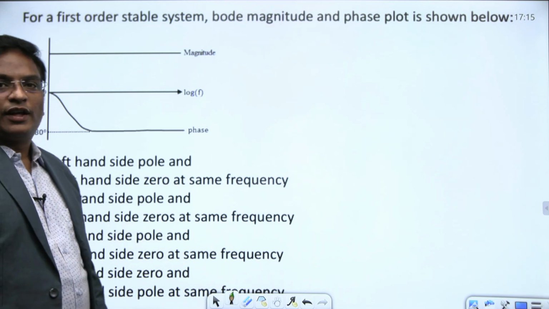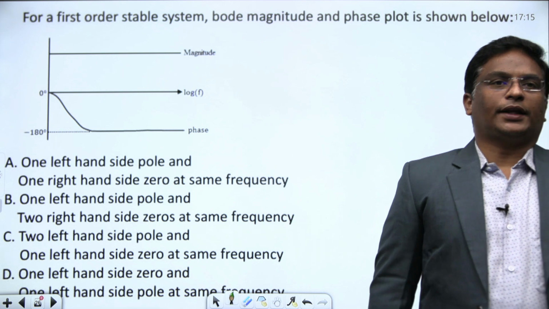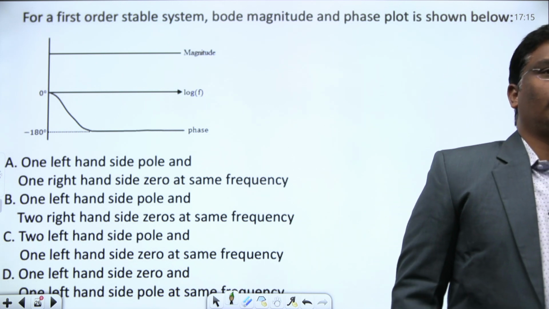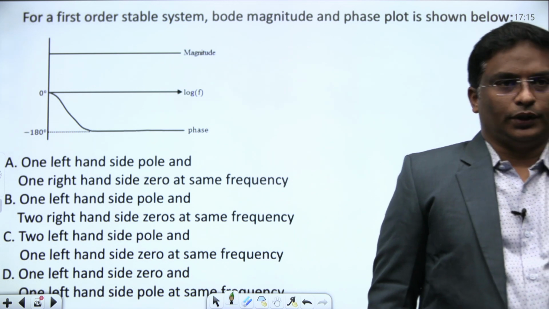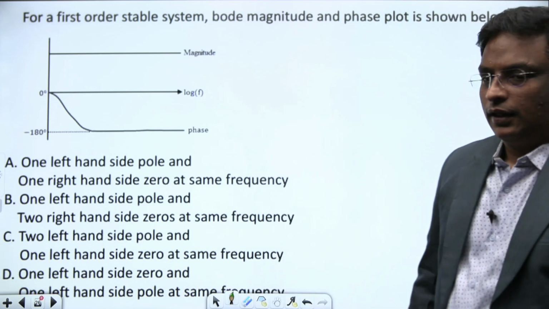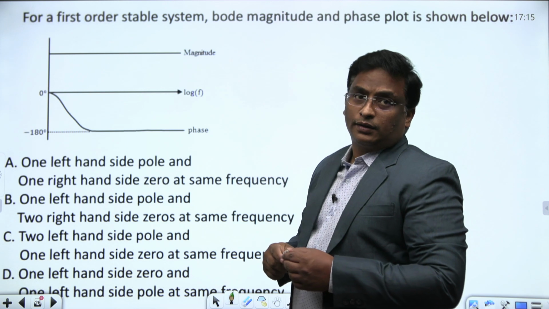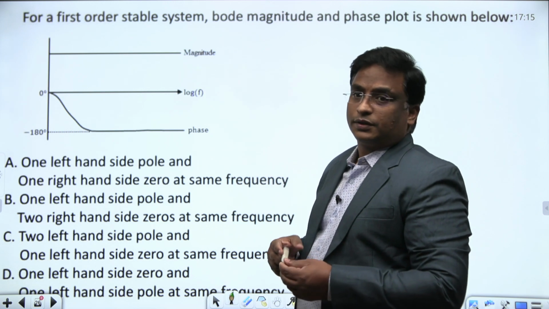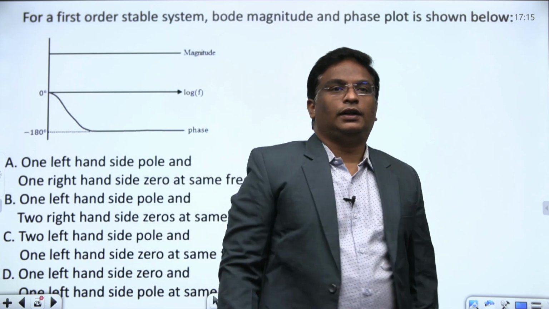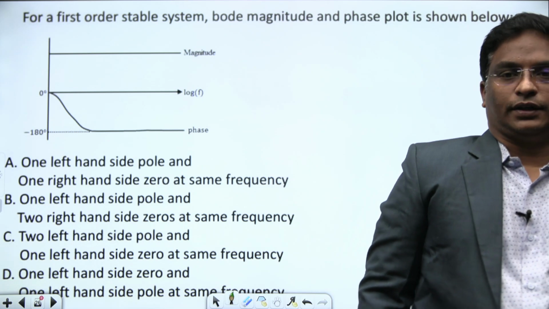See the question: for the first order stable system, the Bode magnitude and Bode phase plot is shown below. Then which of the functions is correct? We have discussed this many times. We know first order stable system, magnitude constant. For which first order circuit will the magnitude be constant? Definitely it's an all pass filter.